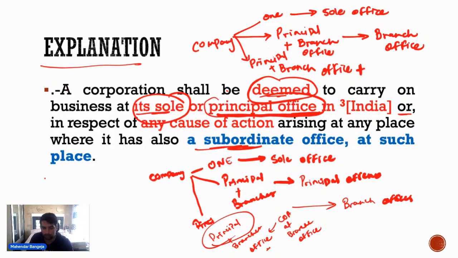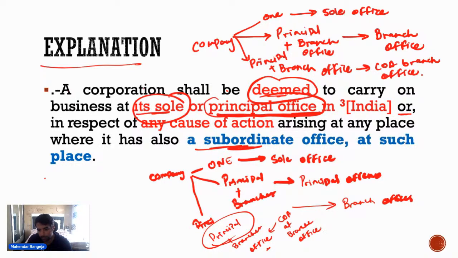Principal office भी है, branch office भी है, and then you have cause of action. ठीक है, if the company has a principal office and a branch office, and then there is a cause of action at branch office. Cause of action is at branch office.